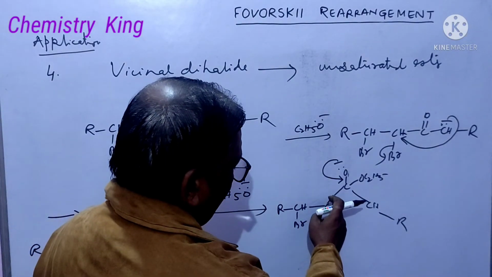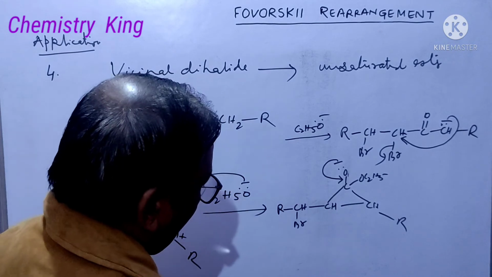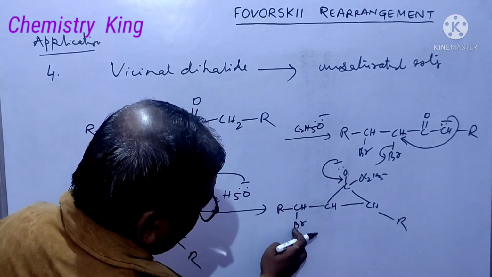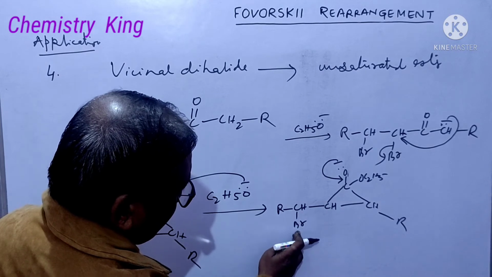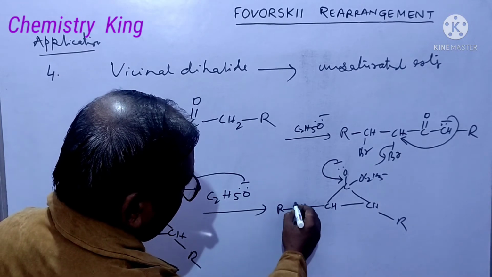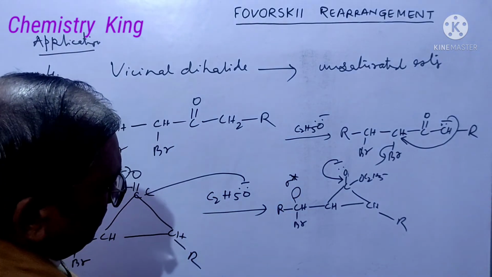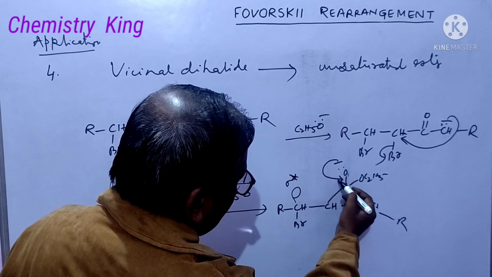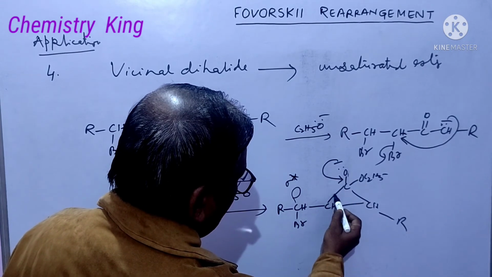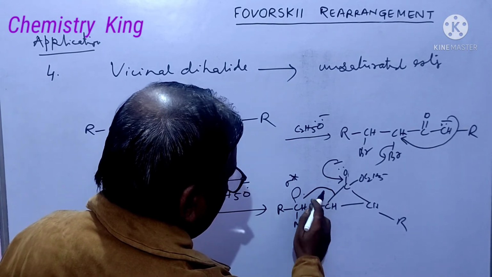Then you may think whether this bond will break or this bond will break. But here, this is sigma. This bond through which bromine is attached is sigma, therefore sigma star is here, which is vacant. So, when this negative charge will shift in this fashion, this bond will shift here.